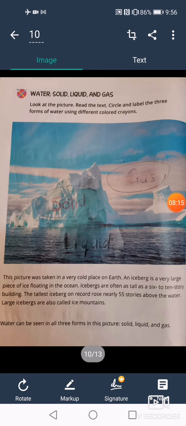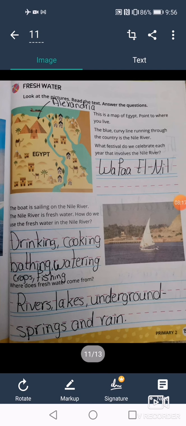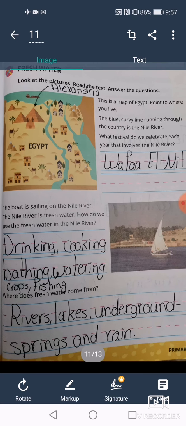Now turn the page and bring page 157. Look at the pictures, read the text, answer the questions. This is a map of Egypt. Point to where we live. We live up there in Alexandria. The blue curvy line running through the country is the Nile River.